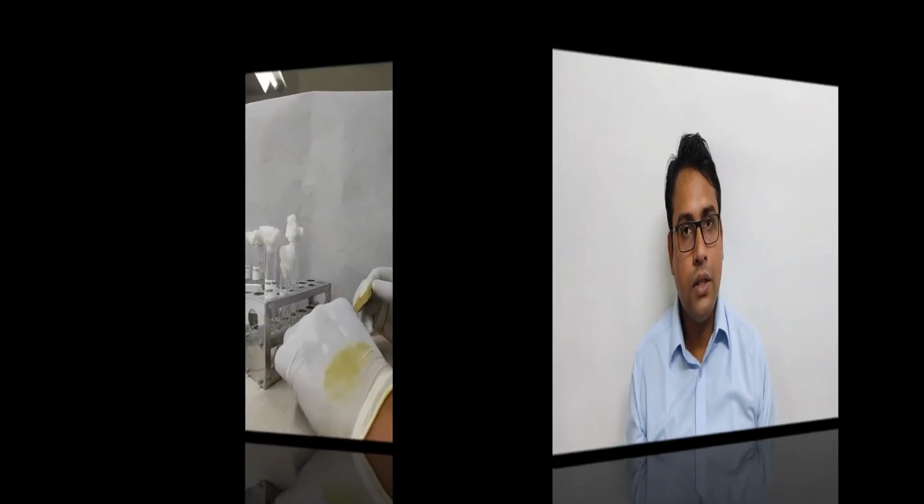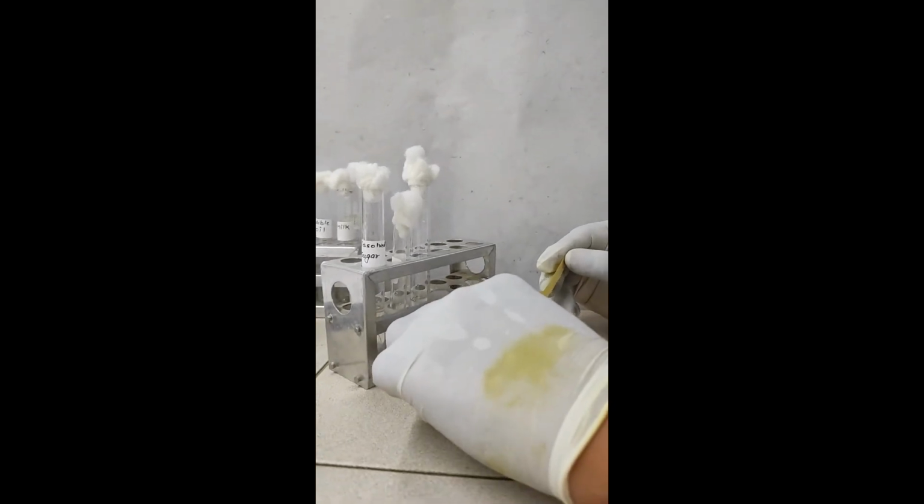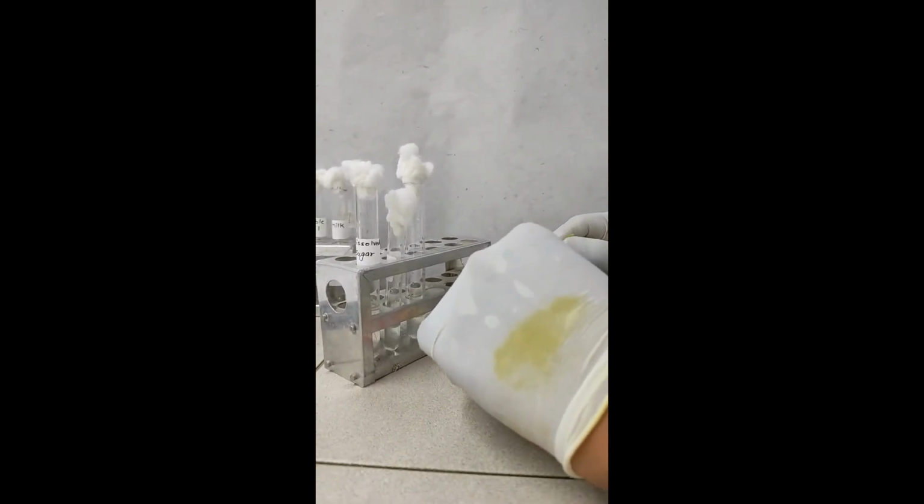So here in the lab we are going to perform some tests to detect the adulteration present in sugar, tea, coffee, milk, butter or ghee, and edible oils like mustard oil or coconut oil. So let's have a practical experience of food adulteration. First we will start with sugar.